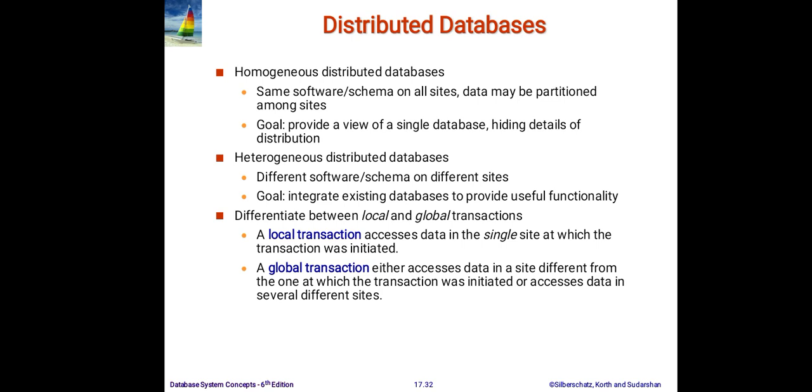So a homogeneous distributed system has one goal, that the user can think that we are dealing with a single database, but the fact is all the details of distribution are hidden from the user. That is homogeneous distributed databases.